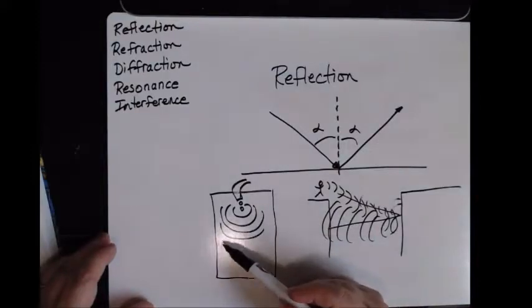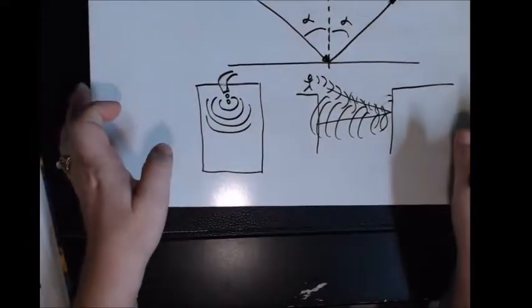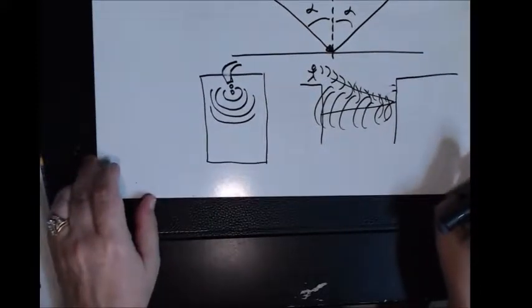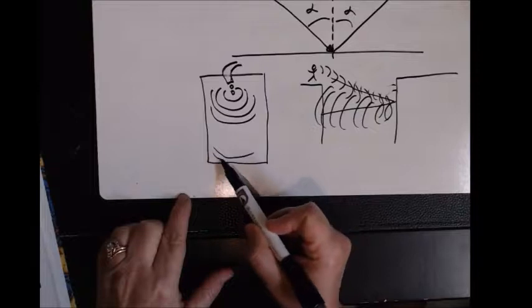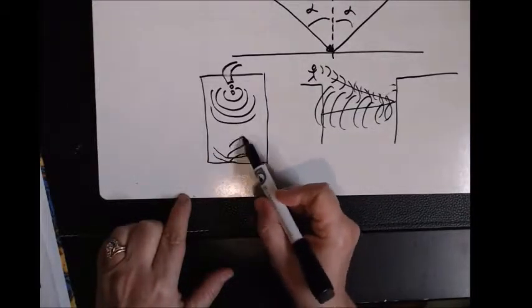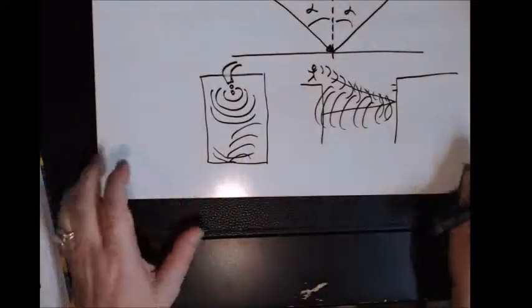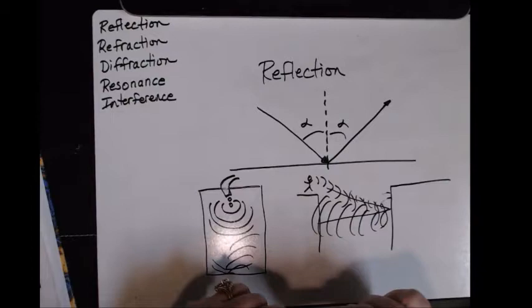There's an example of reflection right there, by the way. So what happens when the wave gets all the way over here? It hits this surface and it's going to reflect back. So then you're going to see waves reflecting back off the back side. So we see reflection of waves happen all the time.